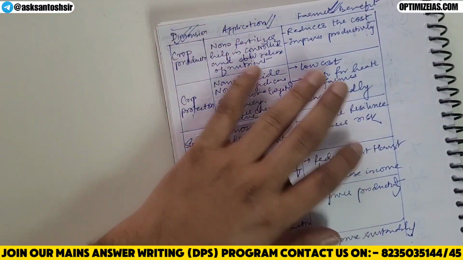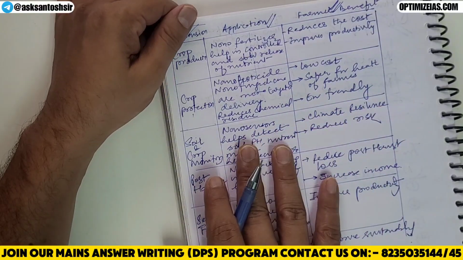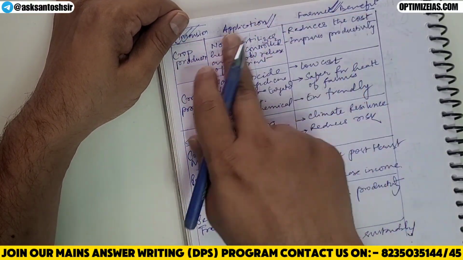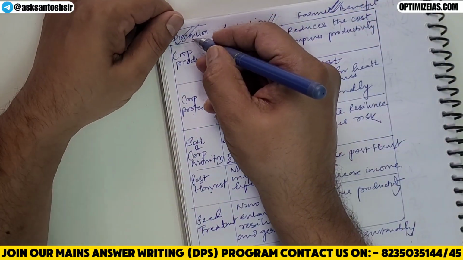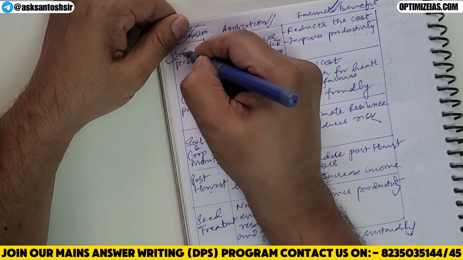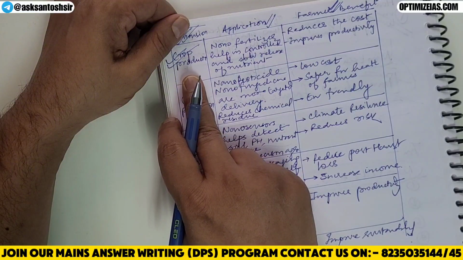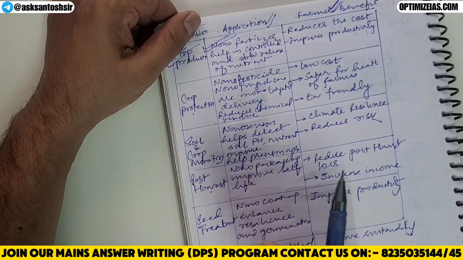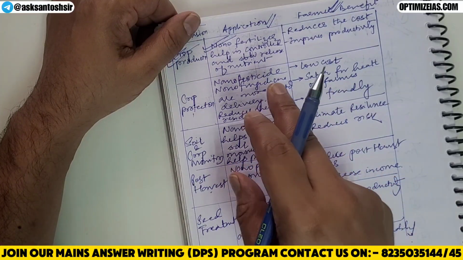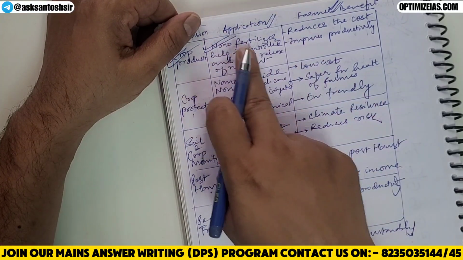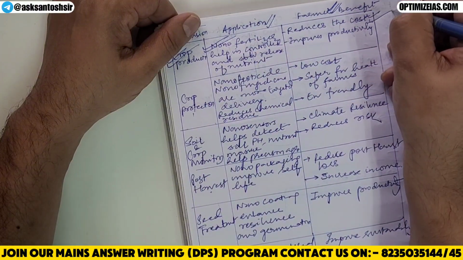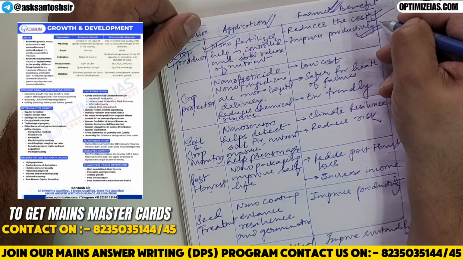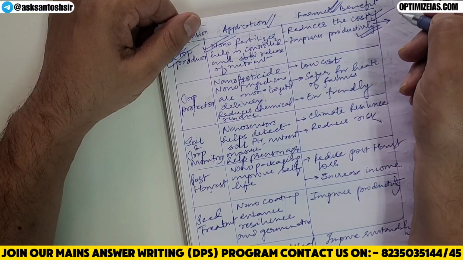So you can see compared to the previous format, this format is better. Why? Because it is logically flowing. The two parts of the answer are logically flowing. For example, nanotechnology is useful for crop production. How is nanotechnology useful in crop production? Through nano fertilizers. You know, guys, nano fertilizers are more efficient in delivering nutrients to the plants, and since they are more efficient, they will reduce the cost of the farmer and they will improve the productivity of the farmer, leading to what? Increase in farmers' income.